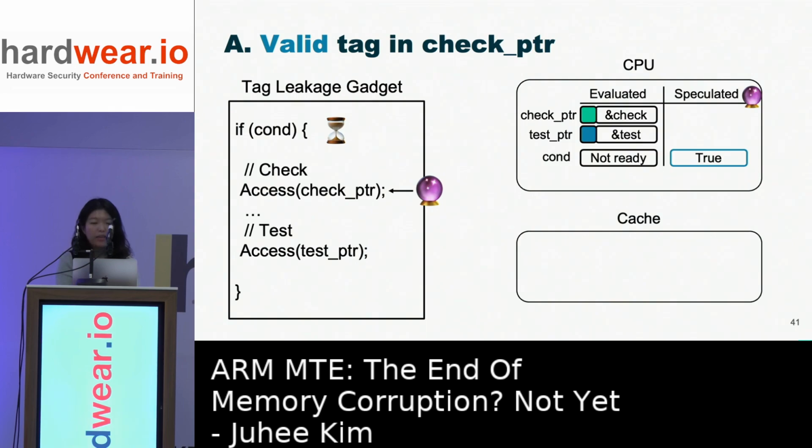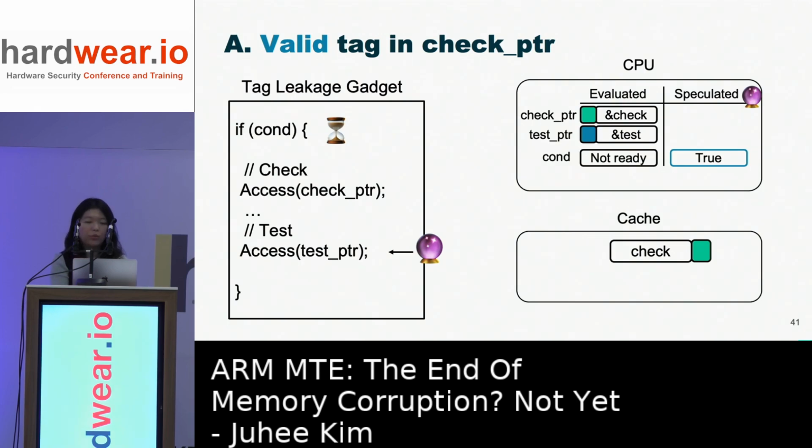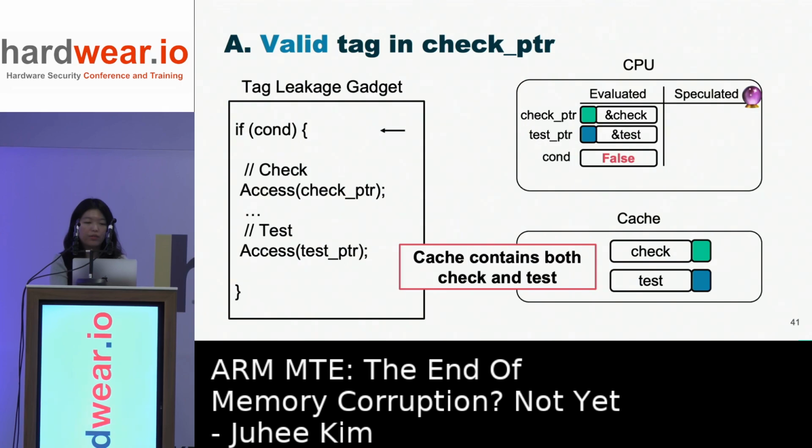In case A, the tracked pointer's tag is valid, so the CPU speculatively accesses the tracked pointer, and the object is loaded into the cache, and the CPU checks the tag. Here, the tag is matched. Then the CPU resumes the execution, so it accesses the test pointer at the test block. Here we also assume the tag check result is matched. So in the end, when the CPU reverses the execution, the cache would contain both track and test.